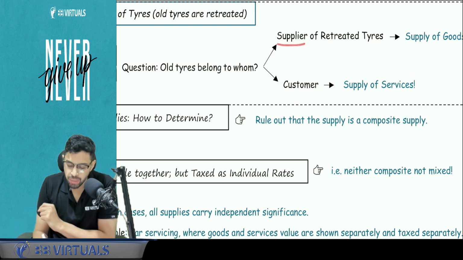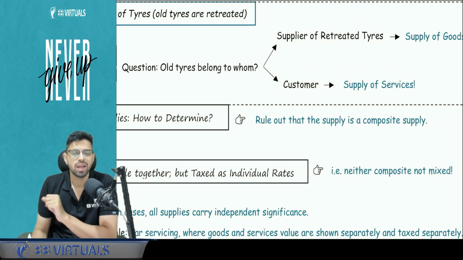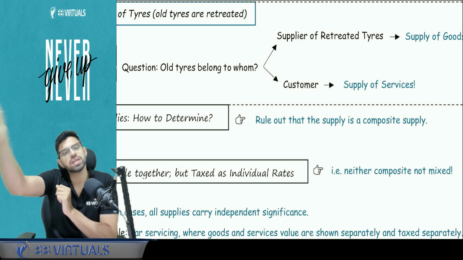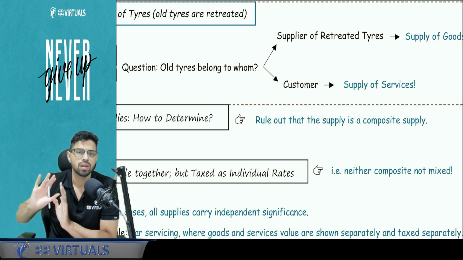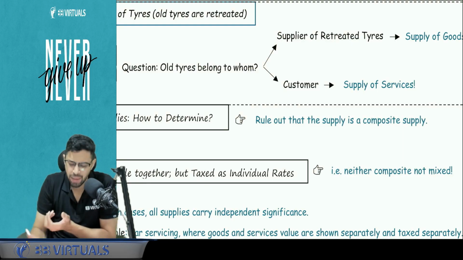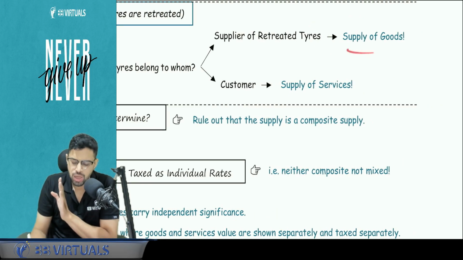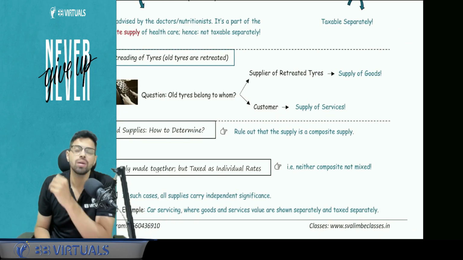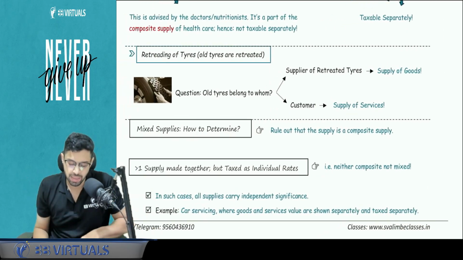But if it belongs to the supplier of retreaded tires only, means it is his tire only on which he has done retreading and he is giving me, so this is kind of a purchase of tire for me. I don't care if it's a new tire, old tire. I am buying a retreaded tire from him. So for me, this is a supply of goods. For me, it is a purchase of goods. For him, it is a supply of goods.